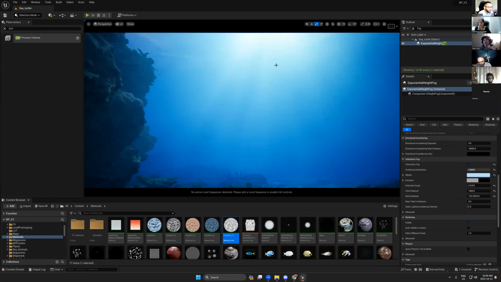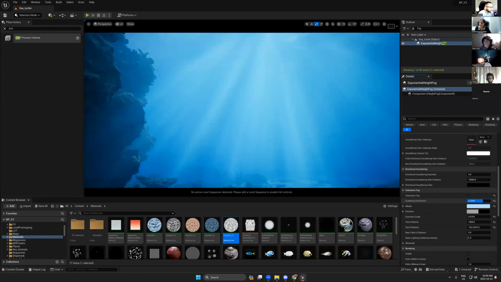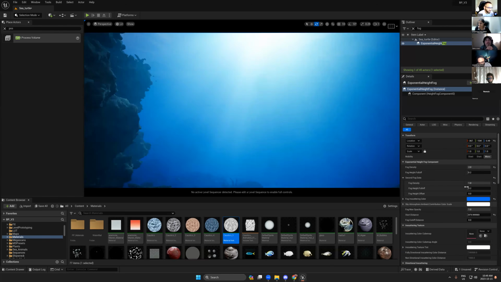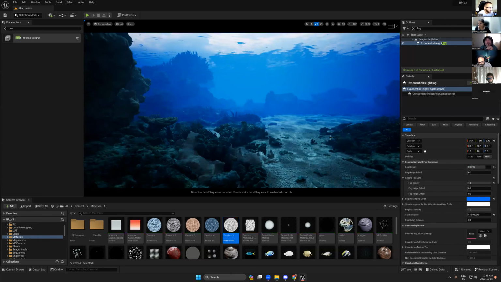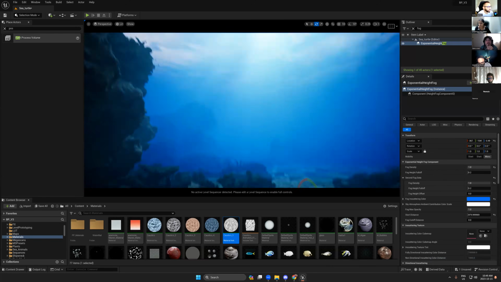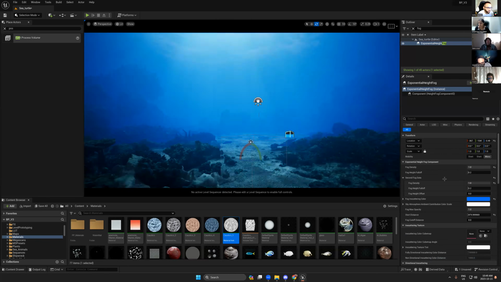Okay, so the bloom effect here looks like too much. So I will try to use some less lighting. Okay, so let's say we have this one, and now we can really see the distance of the water.